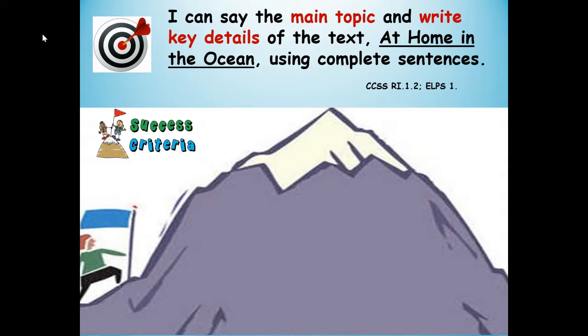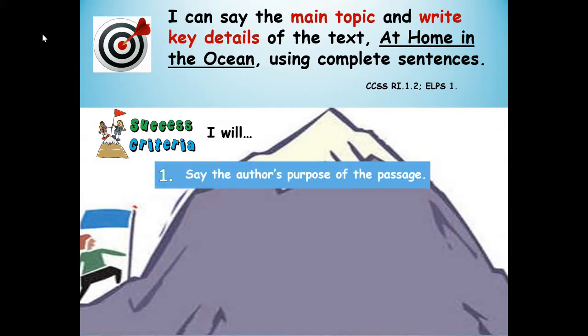Well, here are our steps to success. I will. Number 1, say the author's purpose of the passage. And the author's purpose is as easy as pie. P stands for persuade. I stands for inform. And E stands for entertain. So you're going to say whether the author wrote the text to persuade, inform, or entertain the reader.